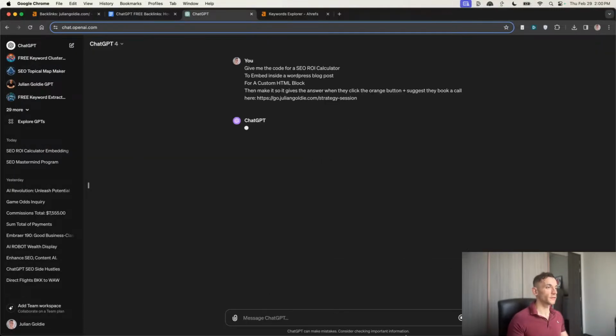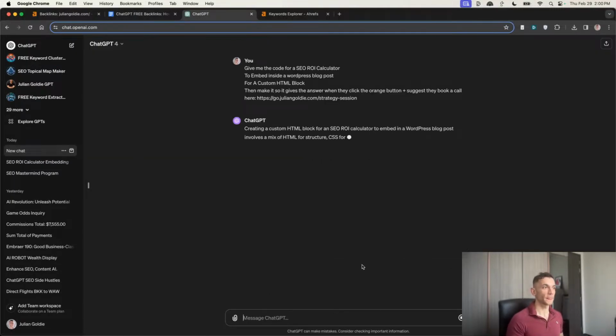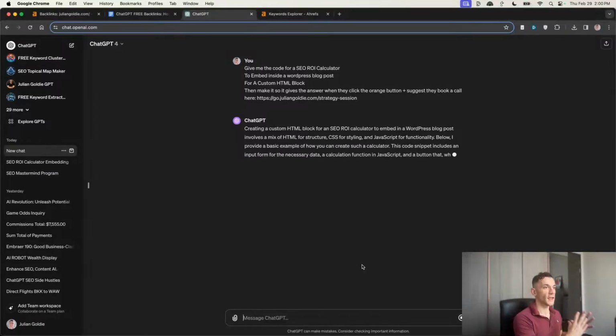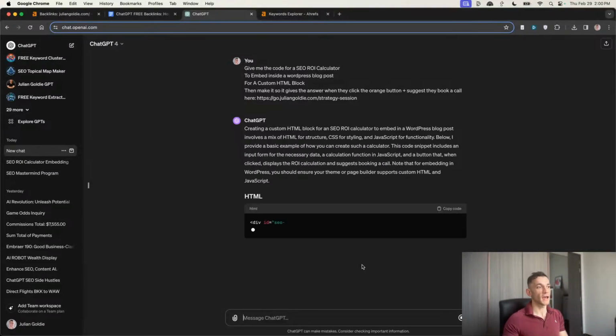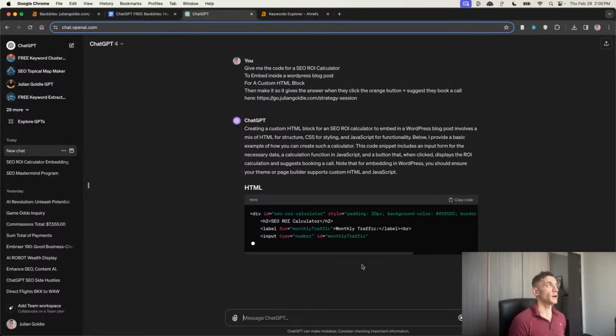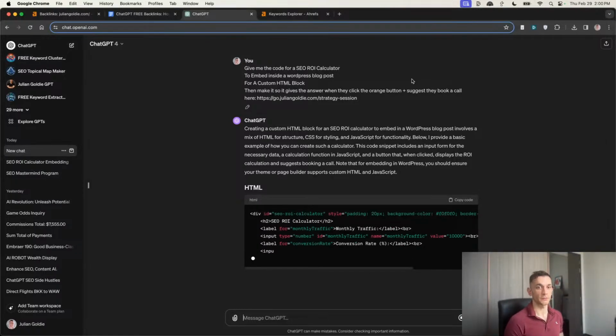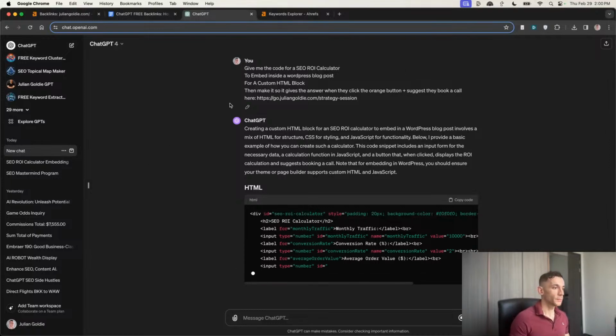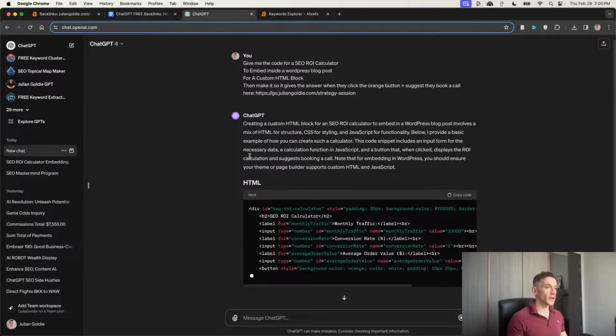So if we paste that prompt directly into ChatGPT right here, you can see what it's going to do is generate the HTML, the CSS, and the JavaScript. Now, you don't even necessarily have to create the CSS. You can just generate the HTML and the JavaScript for your website. But either way, you're creating a calculator that you can embed onto your site.